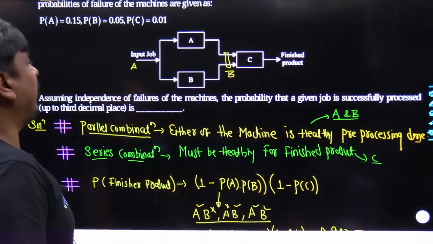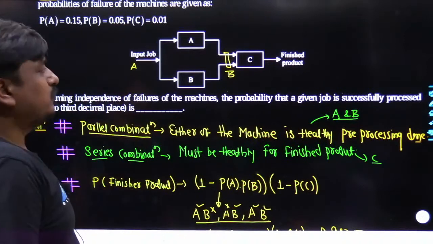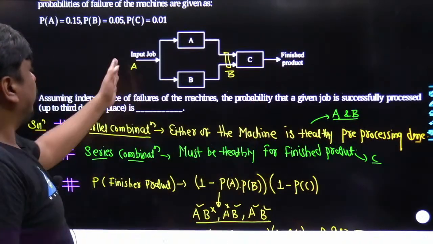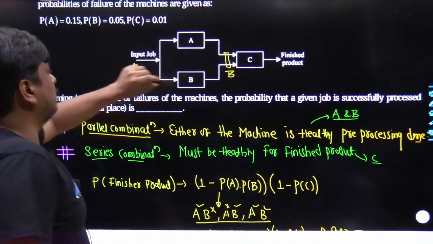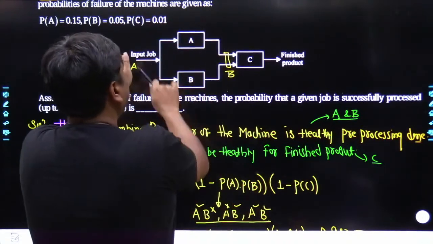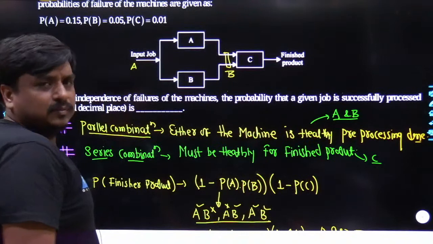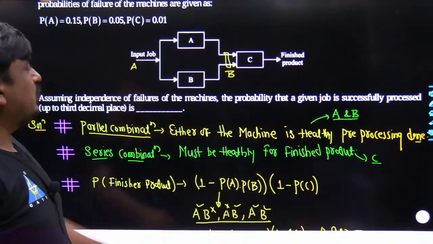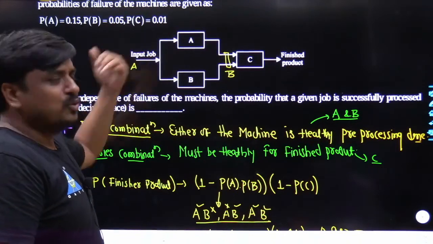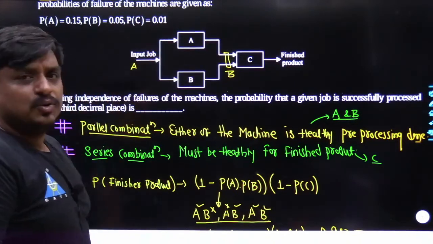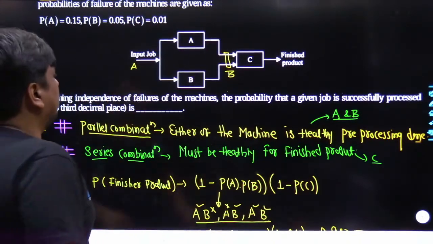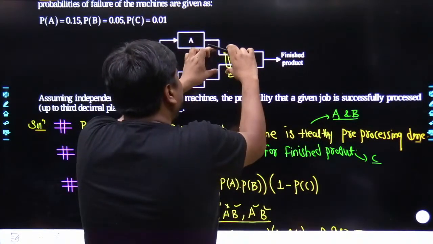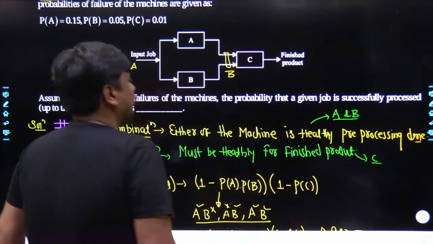You had a process plant. Here goes the input job. It has been a node of finished product. First, this job goes through the first processing. That processing could have been done with A or B, and they have been connected in parallel just to increase the reliability. So in future, if A fails, I can use B. If B fails, I can use A. Now, in future, whatever the pre-processed product comes at this node has to get processed with C alone.